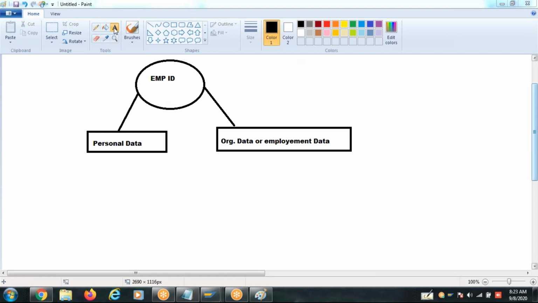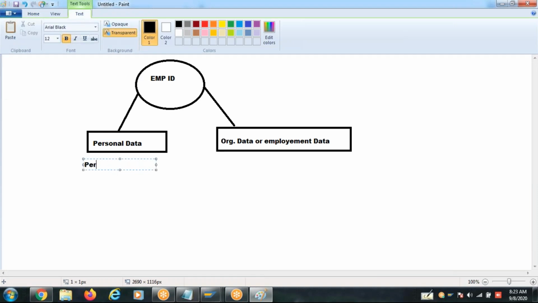Let me write it here. Personal data is nothing but personal information, address, contact, education, previous employers, skills, IDs, dependent details, etc. This is the employment data.